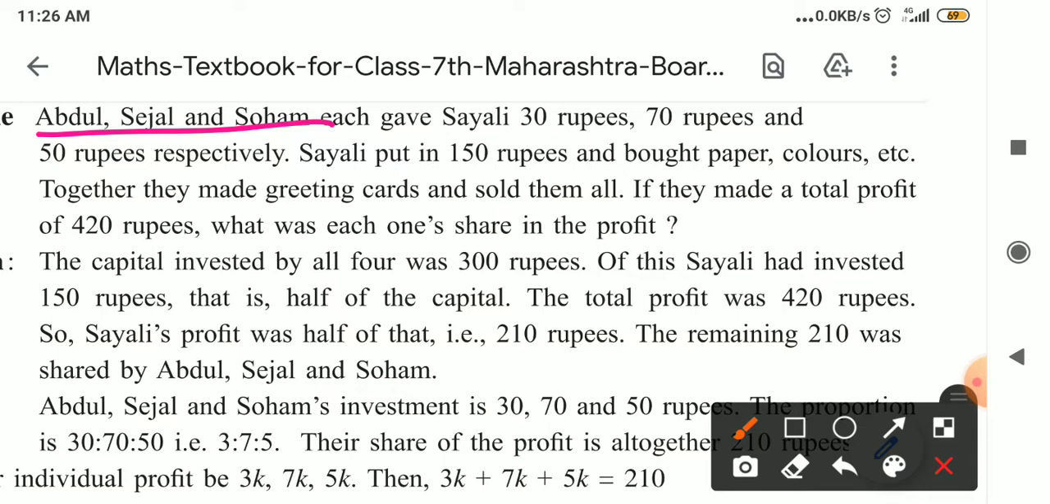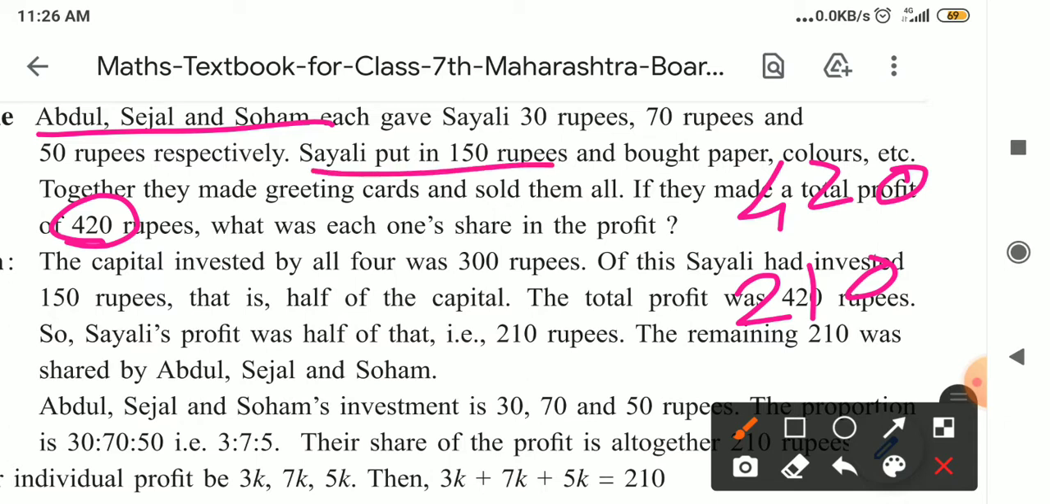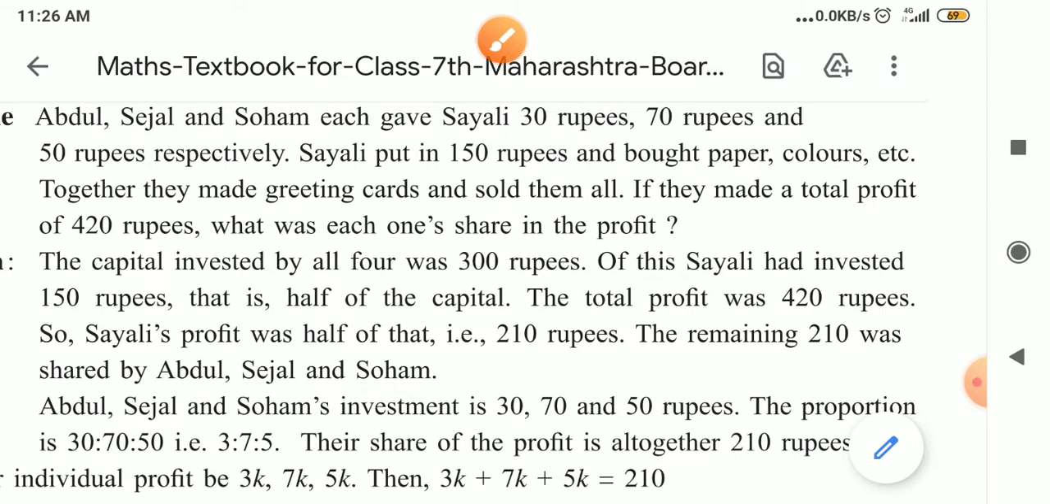So in the profit also, 50% of 420 is 210, which is the profit of Saili, and in the remaining 210, Abdul, Sejal and Soham will get the profit. So how is the profit share of these 3? That we will see now.